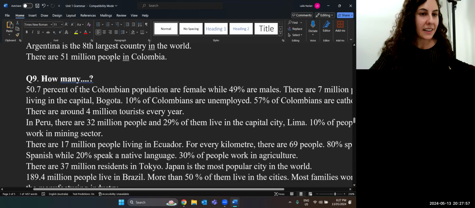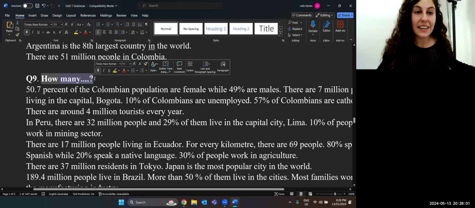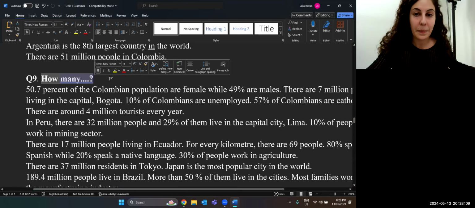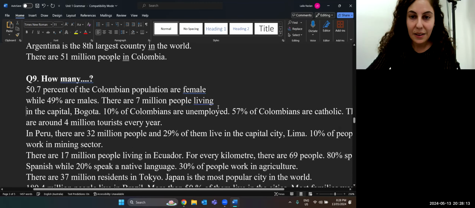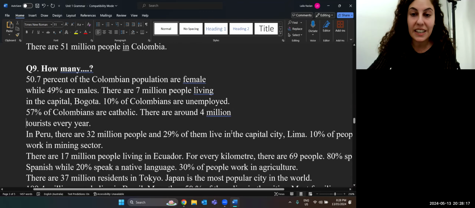So how many? Number 9. How many people are in your country, in your town or city, in your English class, in your family, in your school, in your work? So here are just some sentences. Make sure you can see those sentences with the word "in".